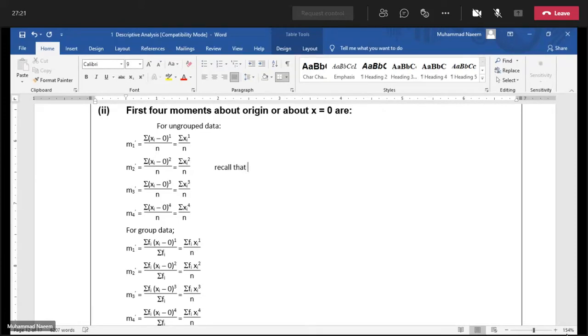Recall that we have an alternative formula for the variance: sigma x square over n minus a square of sigma x over n.